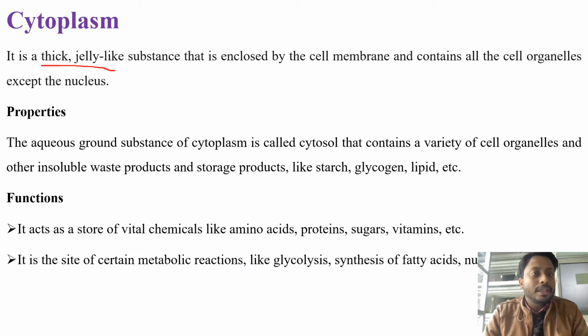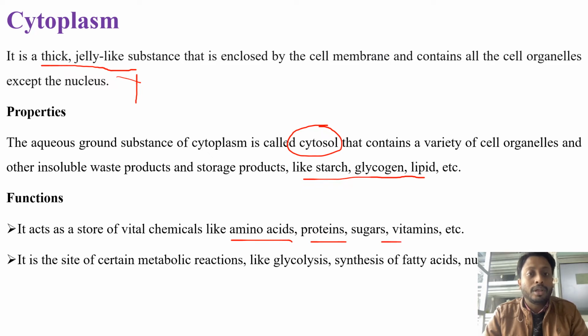Cytoplasm is a thick jelly-like substance that is enclosed by a cell membrane and contains all the cell organelles except the nucleus. The aqueous ground substance of the cytoplasm is called cytosol, that contains a variety of cell organelles and other insoluble waste products and storage products like starch, glycogen, lipid, etc. It acts as a store of important chemicals like amino acids, protein, sugar, vitamins, etc. It is also the site of certain metabolic reactions like glycolysis, synthesis of fatty acids, nucleotides, etc.